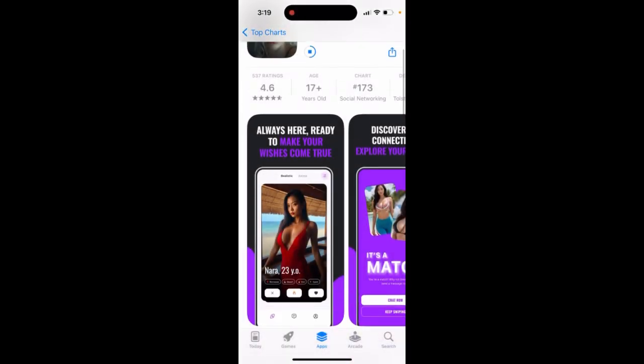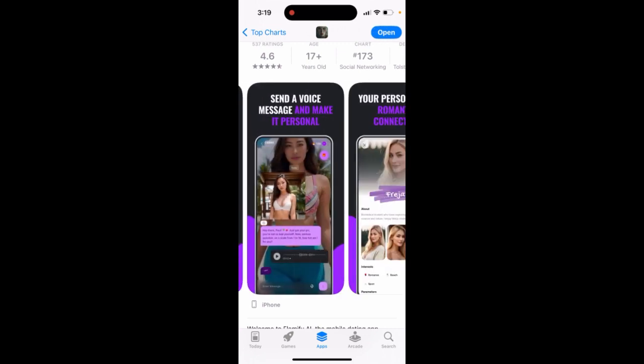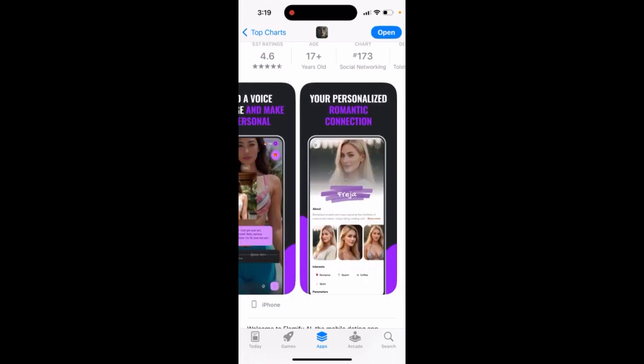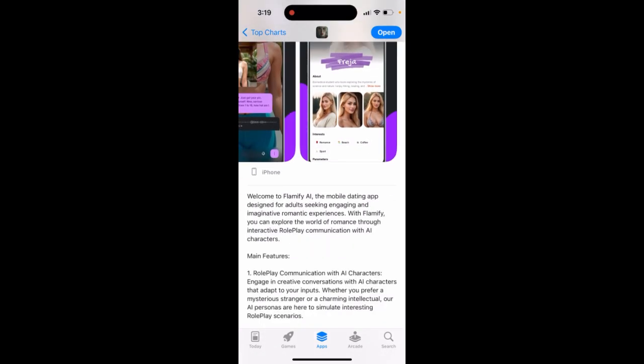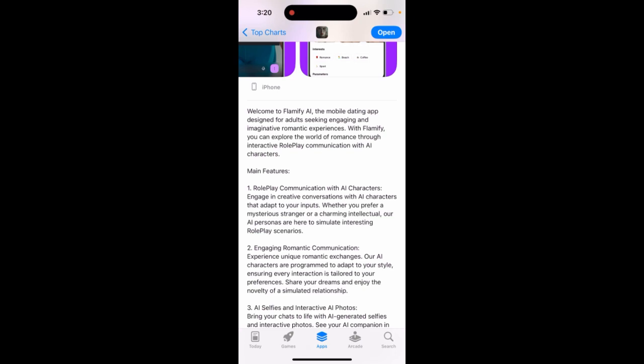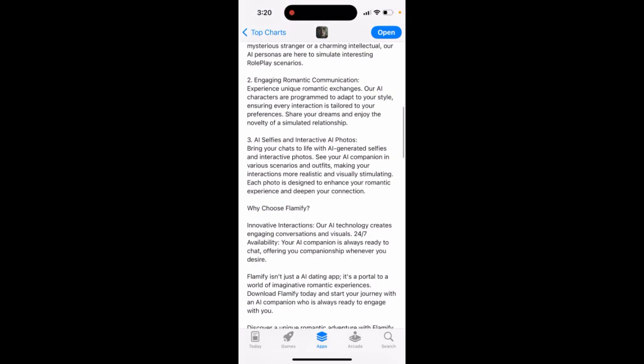This is one of those AI chatting apps ready to make your wishes come true, discover new connections, send a voice message, make it personal, your personalized romantic connection. Welcome to FLAMIFY AI, the mobile dating app designed for adults seeking engaging and imaginative romantic experiences. With FLAMIFY, you can explore the world of romance through interactive role-play communication with AI characters, engaging romantic communication, AI self-interactive AI photos.